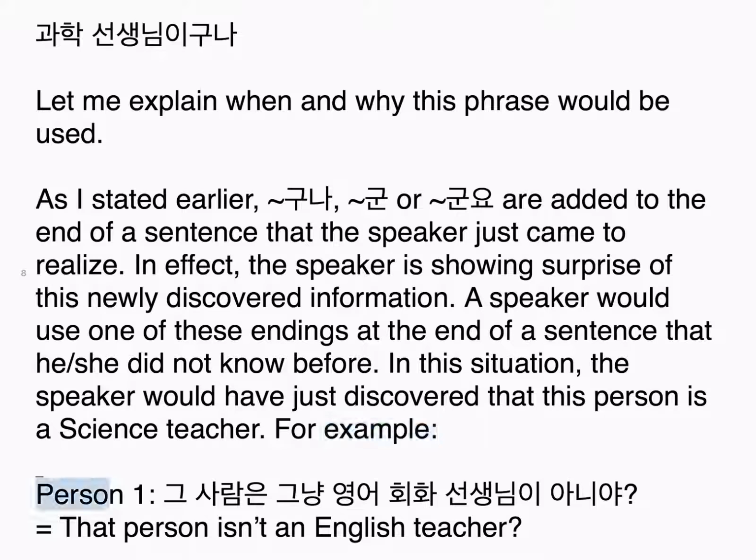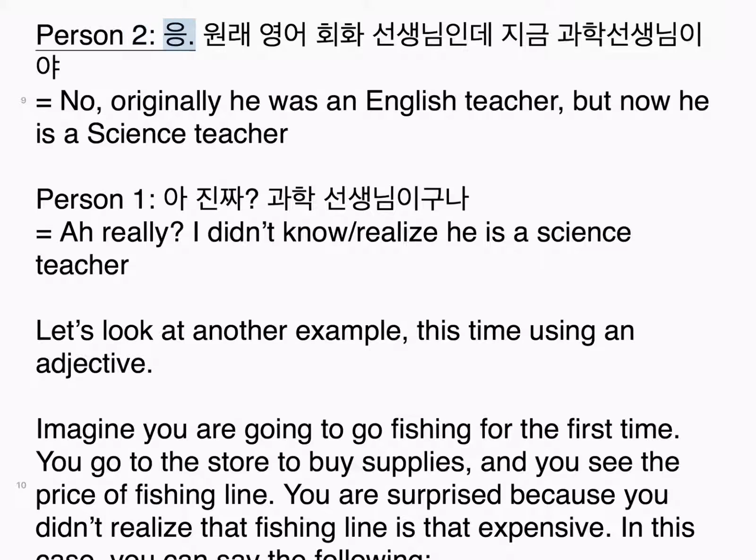For example, person 1: 그 사람은 그냥 영어 회화 선생님이 아니야. That person isn't an English teacher. Person 2: 응, 원래 영어 회화 선생님인데 지금 과학 선생님이야. No, originally he was an English teacher, but now he is a science teacher. Person 1: 아 진짜? 과학 선생님이구나. Really? I didn't realize he is a science teacher.